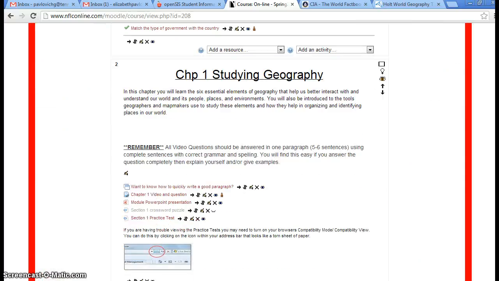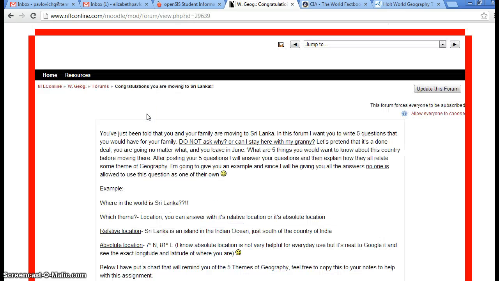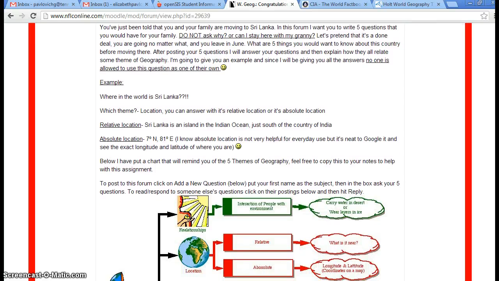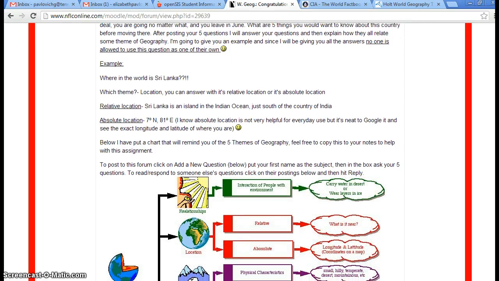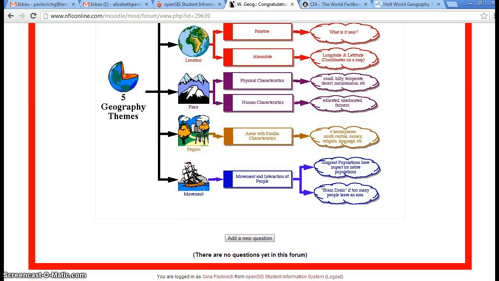Every chapter is, well, almost every chapter is going to have what's called a forum. Right here is a forum. See that little thing? It looks like a bubble box, like a talking box. That is a forum. And you're going to click on it, and each one is going to look different, but it's going to give you instructions on what to do, what questions you're supposed to answer, what you're supposed to research, etc. It's going to give you all the information.